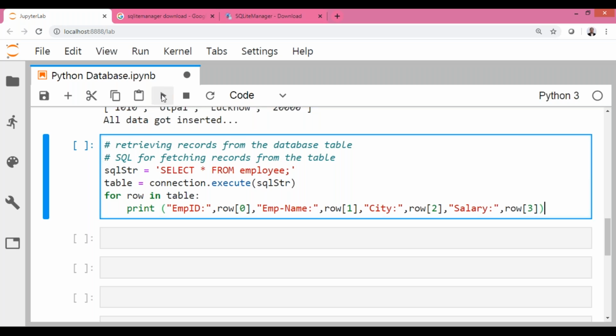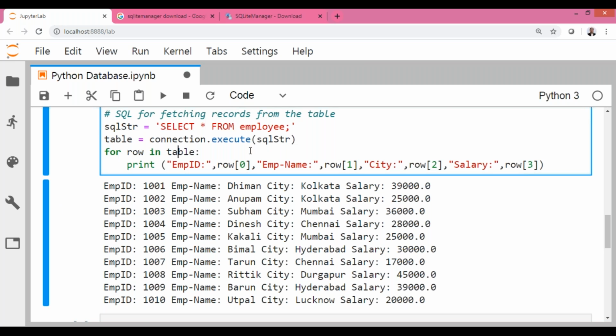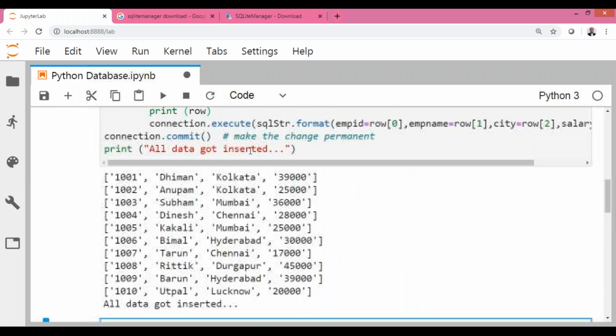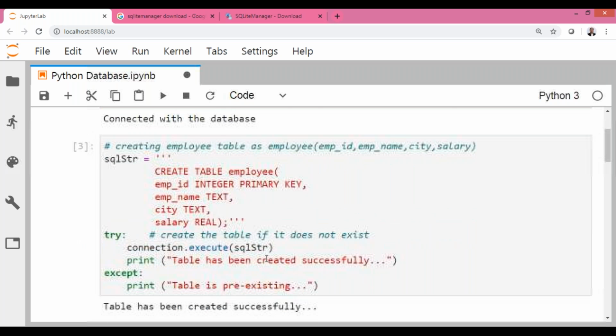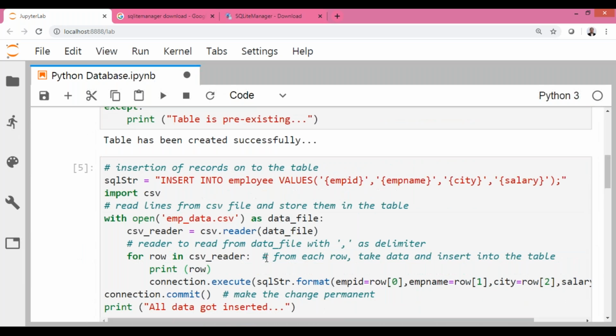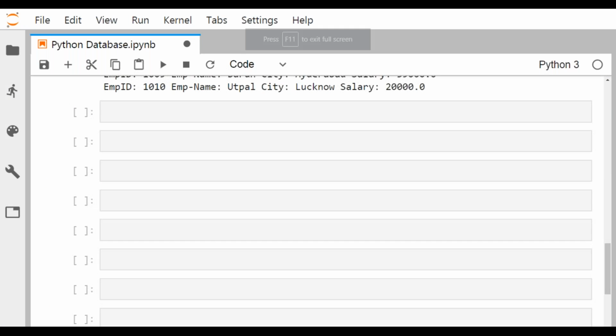So if I go on executing, you can find that it is picking up all the data from the respective employee table in a very systematic way. All the 10 records with the employee ID, employee name, the respective city, and the salary. So everything is getting printed accordingly. So that is a select query we have executed. So create query, insert query, select query, everything I'm putting in separate cells so that later you can explore it, you can learn it better.